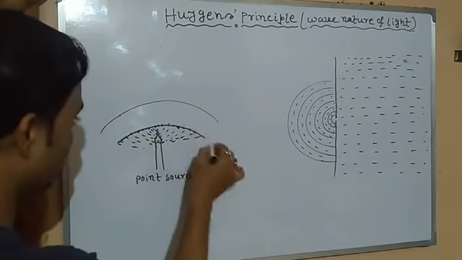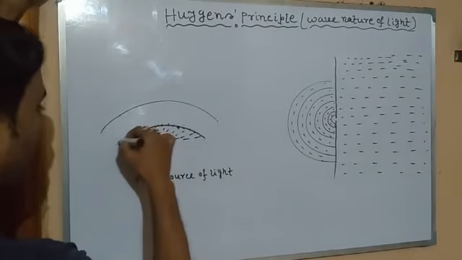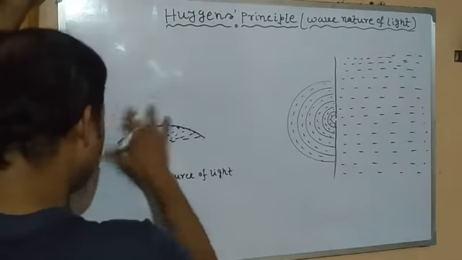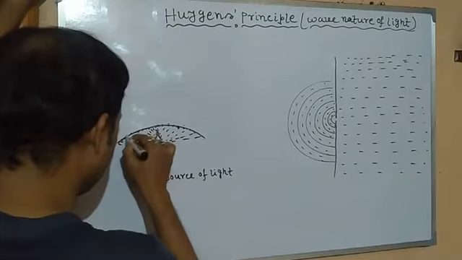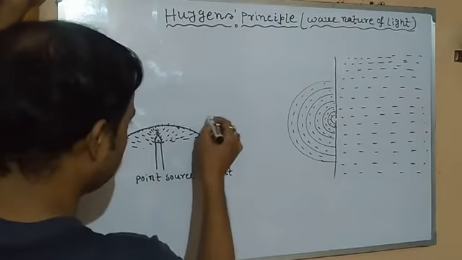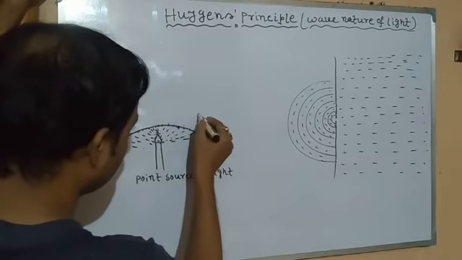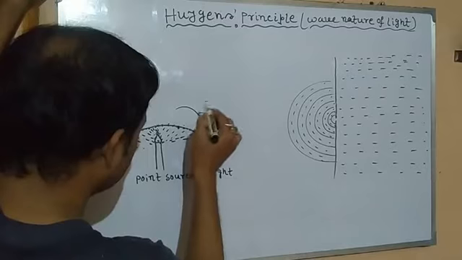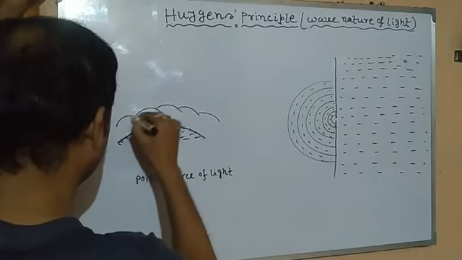So this is one wavefront. Then from this wavefront we can get another wavefront. Why? Because there are so many light points, so many waves here. So from this point we will get another wave, due to this point another wavefront, due to this point another wavefront.